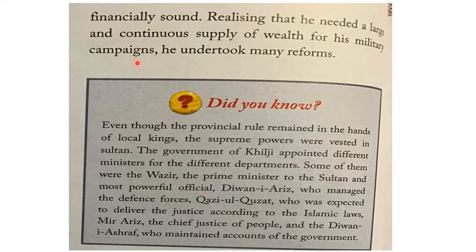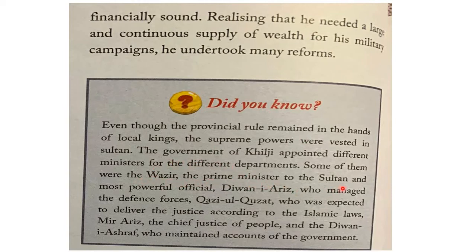To have a lot of wealth, he has to take continuous expeditions, and also he must keep receiving taxes properly from his kingdoms. For that, he introduced many reforms, and because of those reforms, he was a very successful sultan.